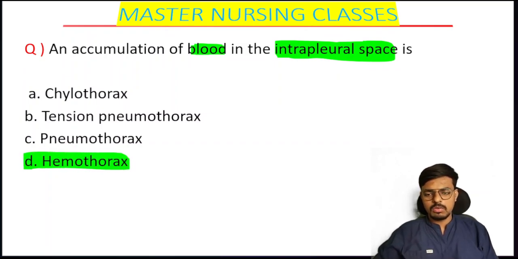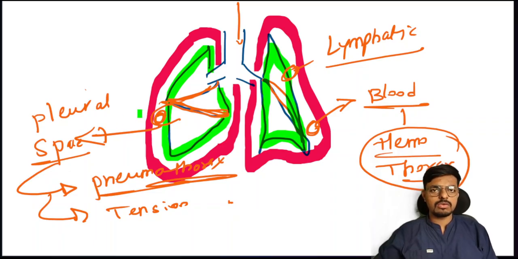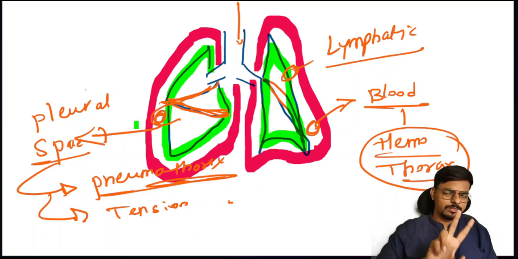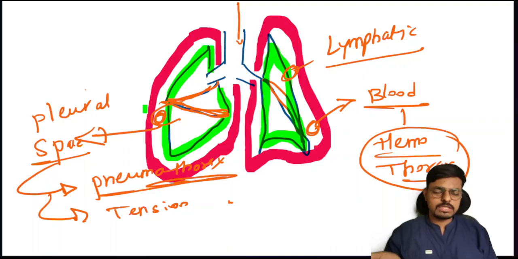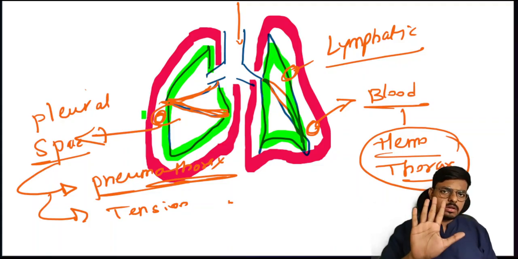Okay. So what if it is accumulating? So we have to remove this one. That is what we call as thoracic tapping or thoracentesis. Okay. What we call this one is the removing of the blood, removing of the fluid, removing of the pus from this cavity. So that is what we call as thoracentesis. Okay. So thoracentesis is of two types. One is for the diagnostic purpose, another one is for the therapeutic purpose.